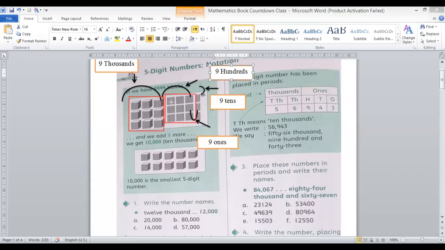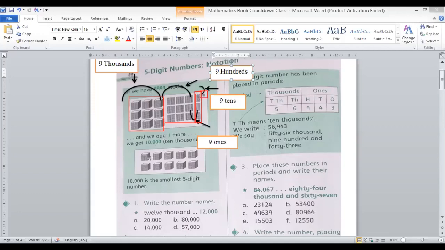These are hundreds. 1, 2, 3, 4, 5, 6, 7, 8, and 9. 9 hundreds. And in the other portion, here we have how many tens? 1, 2, 3, 4, 5, 6, 7, 8, 9. So we have 9 tens. And the last portion of this diagram is 1, 2, 3, 4, 5, 6, 7, 8, 9, 9 ones. So therefore we read this number as 9,999.